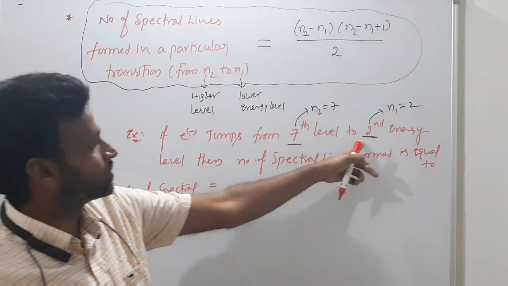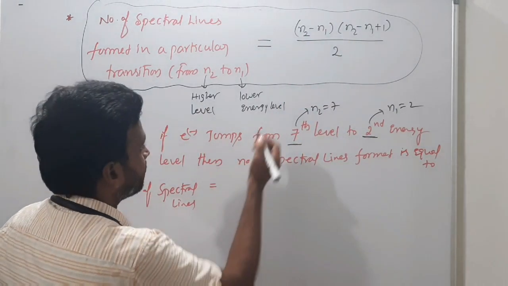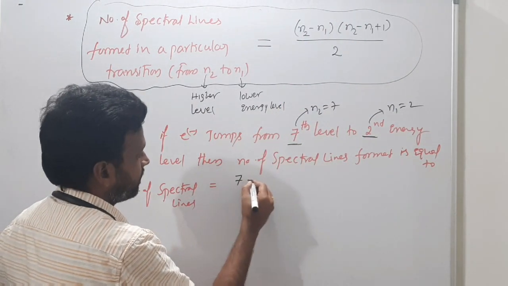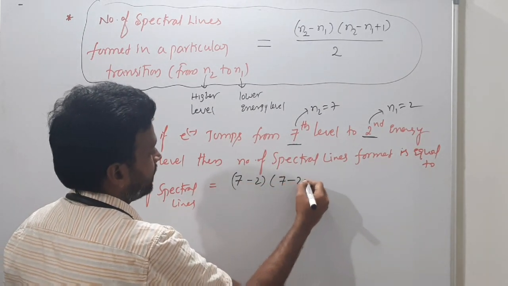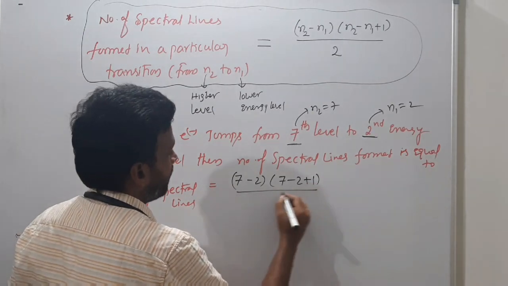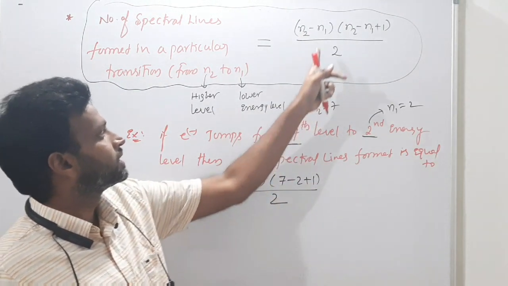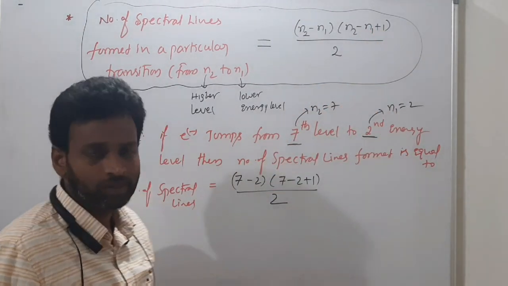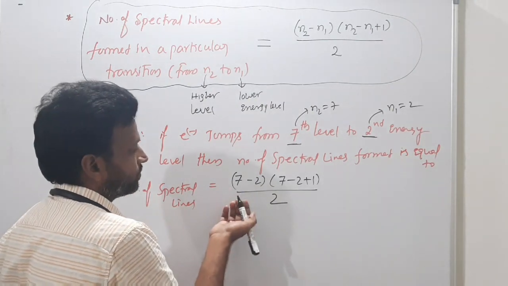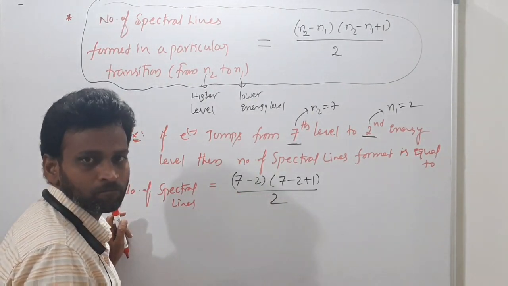Got it? N1 is 2, N2 is 7. So can you substitute here to have the number of spectral lines? 7 minus 2 and 7 minus 2 plus 1 by 2. You can use this directly. 7 minus 2 plus 1. So you will have this formula, and by using it you can solve numericals.